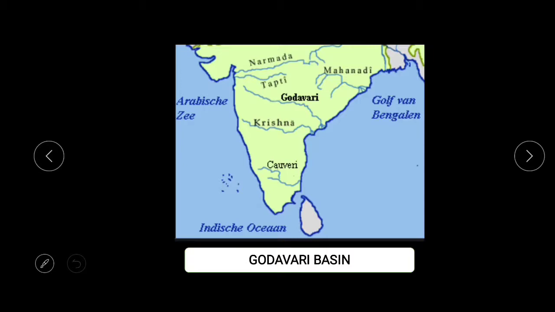Next, we have the Godavari River or Godavari Basin. You can see this area, the blue lining marked there. These are known as River Godavari. It originates in Nasik, a place in Maharashtra, and it flows for about 1,500 kilometers, and it is known as one of the longest peninsular rivers in India.